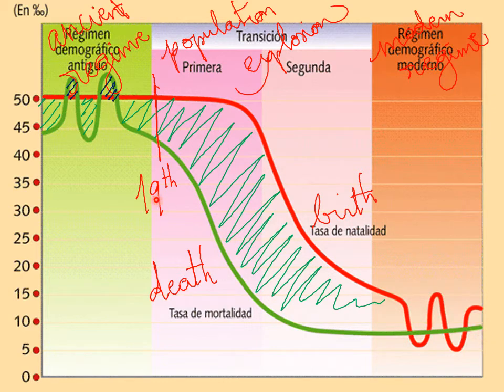So you can see that here the birth rate was high and the death rate was high as well. So the growth was low, because many people were born, but many people died as well. On the other side, we can see that the birth and the death, both of them are low. So if very few people die and very few people are born, the population will grow very little as well. So they will also have a low growth.